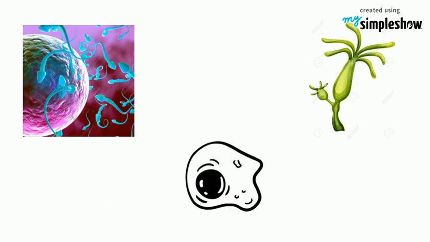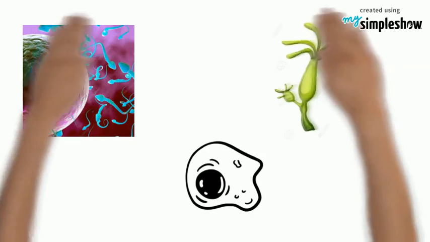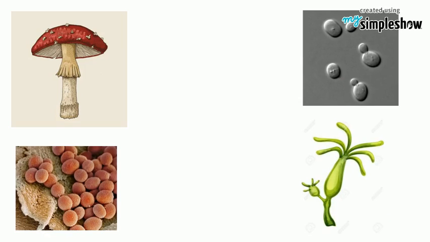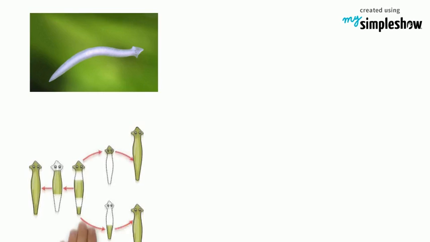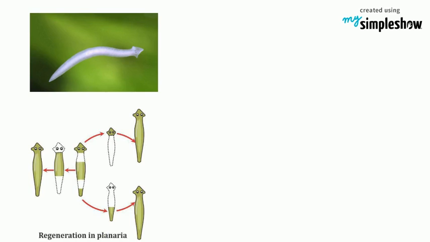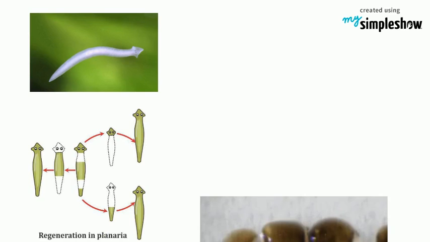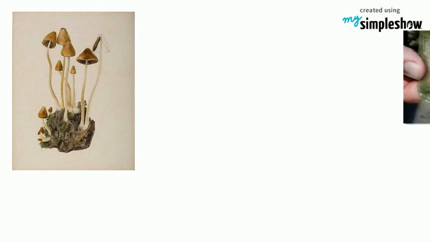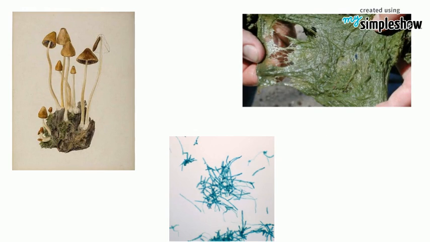Organisms reproduce by asexual means also. Fungi multiply and spread easily due to the millions of asexual spores they produce. In lower organisms like yeast and hydra, we observe budding. In planaria, flatworms, we observe true regeneration, i.e., a fragmented organism regenerates the lost part of its body and becomes a new organism.